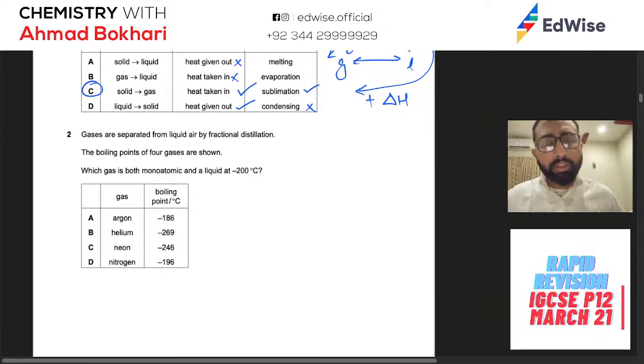अच्छा, अब ये क्वेश्चन बहुत सारे स्टूडेंट अनफॉर्चुनेटली गलत कर देते हैं इस तरह के क्वेश्चंस में. So let's see how to solve this question. So gases are separated from liquid air by fractional distillation. The boiling points are given. Which gas is monatomic? So you have one condition that it should be monatomic. फॉरन स्कैन करें अपनी लिस्ट को. नाइट्रोजन नहीं हो सकता. D is gone.